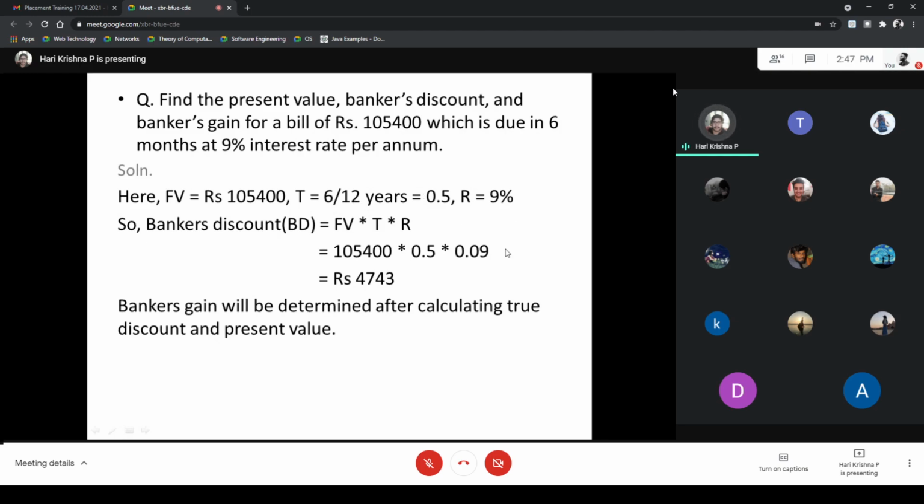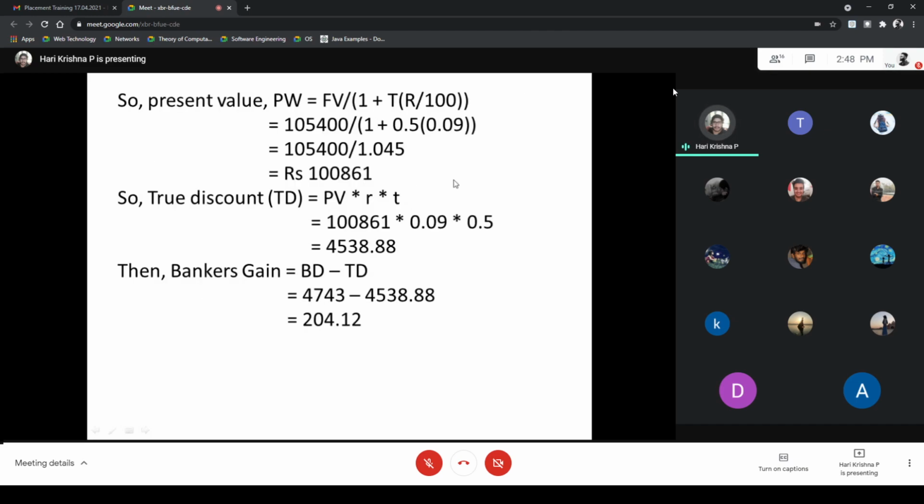So first we are going to find the banker's discount. The formula for banker's discount is face value into time into rate. By calculating this, you will get the banker's discount of rupees 4,743. Before finding the banker's gain, we have to find the true discount and the present value, as we saw in the previous question. So first we find the present value. The present value is face value divided by 1 plus time into rate. After calculating that, we will get the present value.